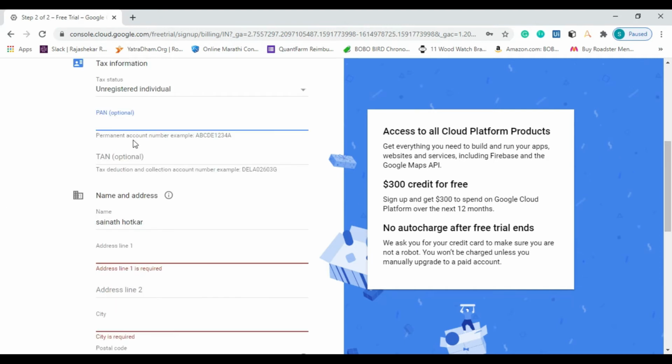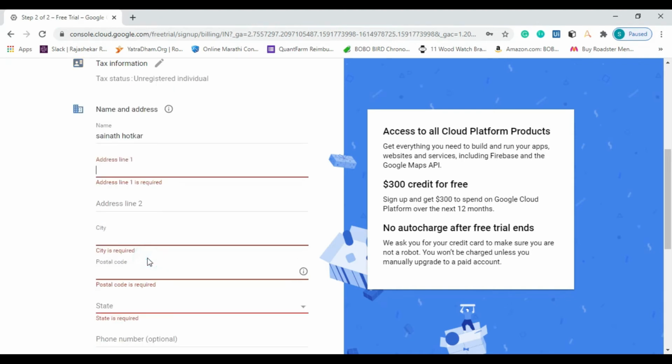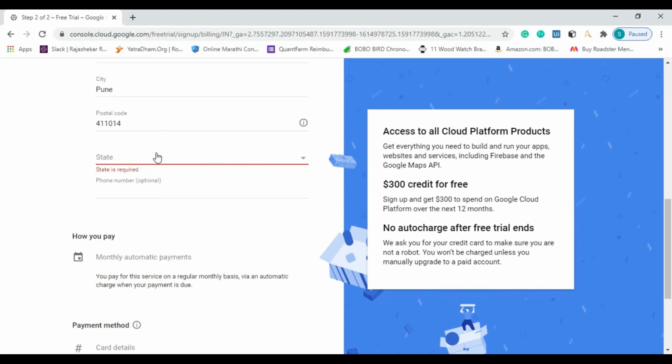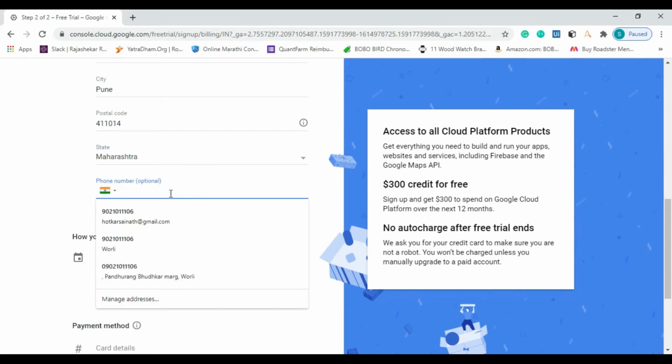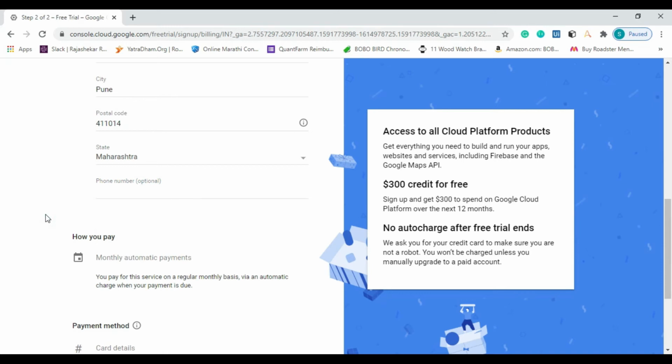Go down. Here we have to provide the name and address. I am giving my name and address, and then you have to provide the city, that is Pune, your postal code, and select a state. I am selecting Maharashtra. After this you can provide the phone number also. It is optional, so no worries about giving your phone number.